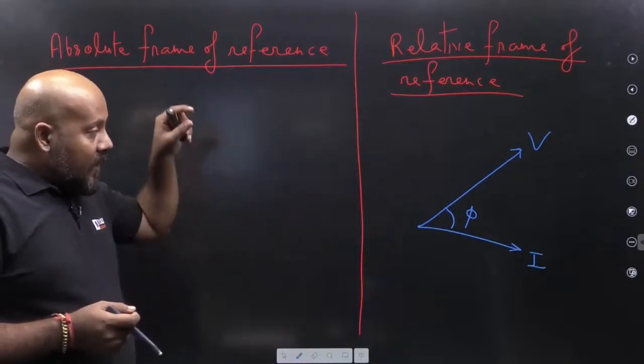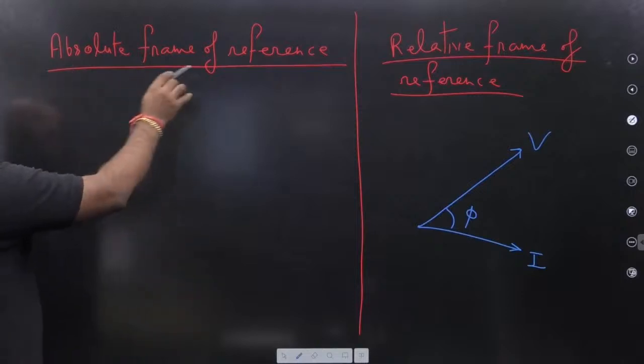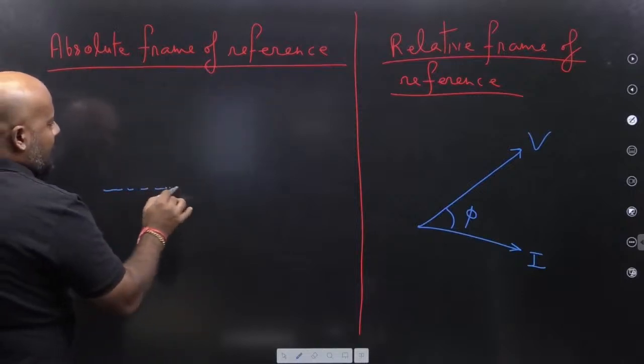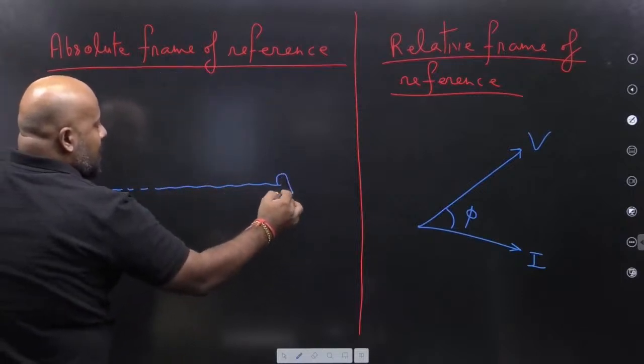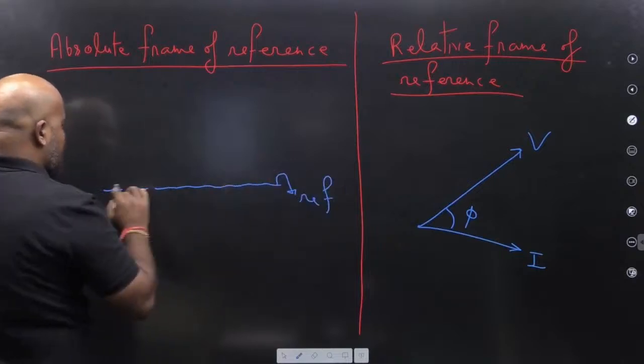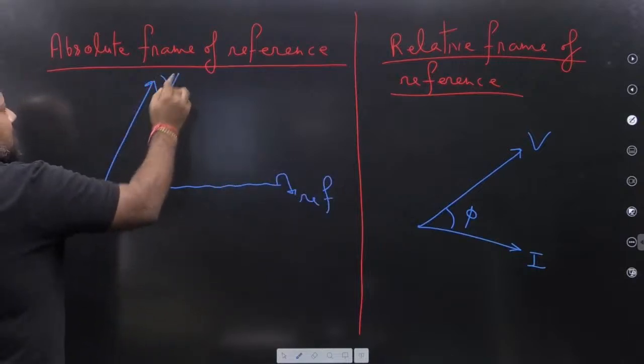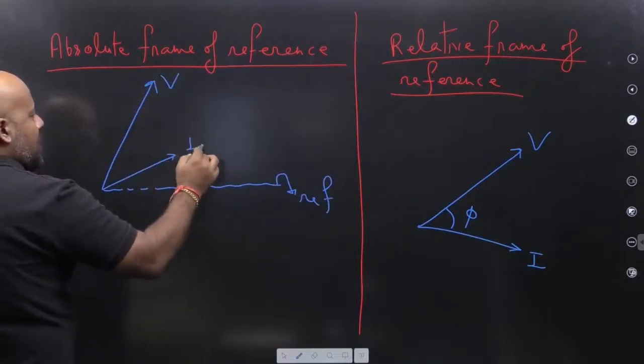But that is incorrect if you have the absolute frame of reference. Absolute frame of reference means something like this: this is the reference, this is your voltage and this is your current.